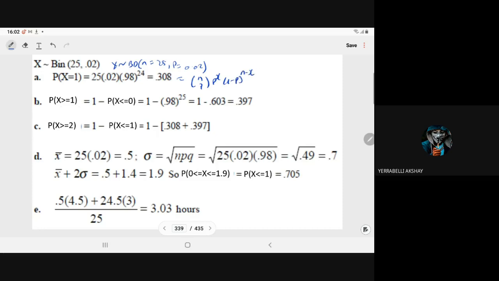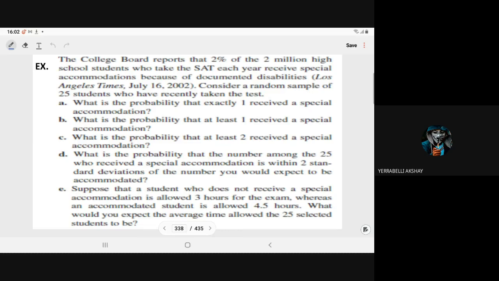Here x is 1, n is 25, p is 0.02, and 1 minus p becomes 0.98. So the required probability comes as 0.308.